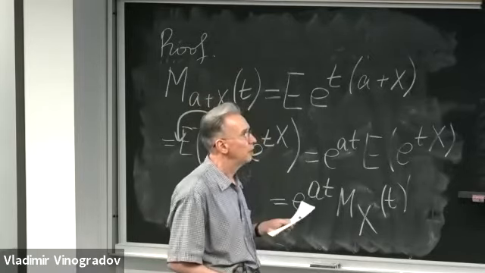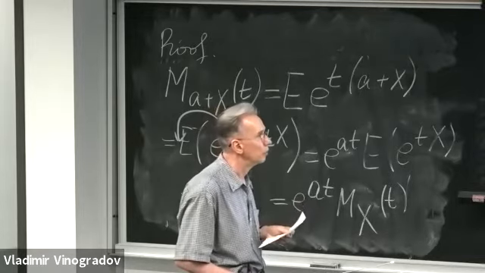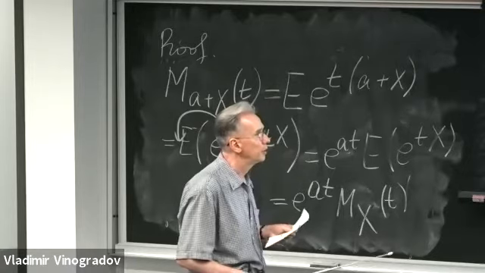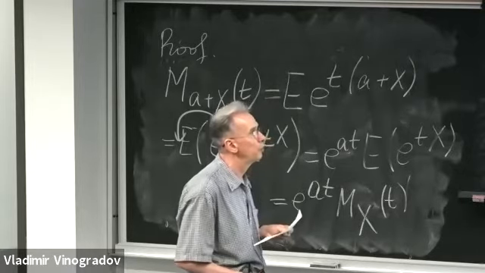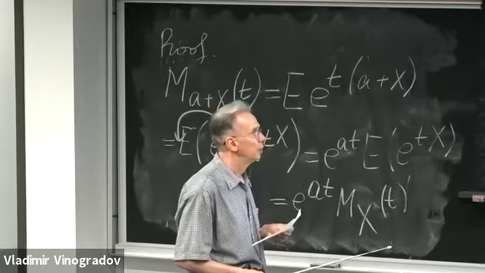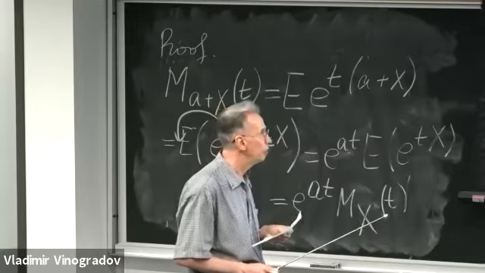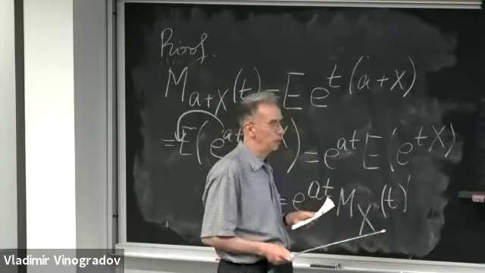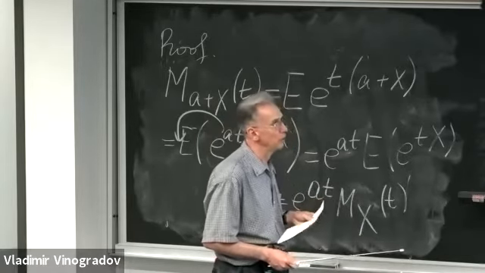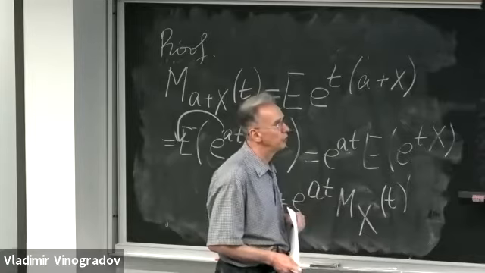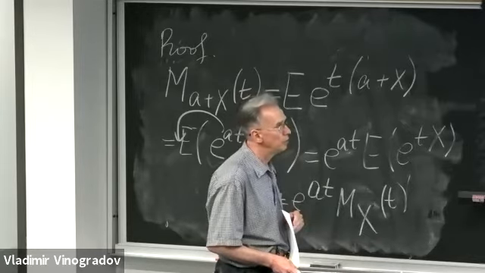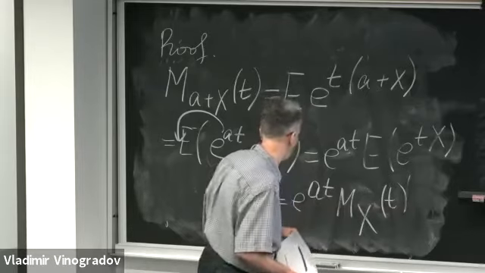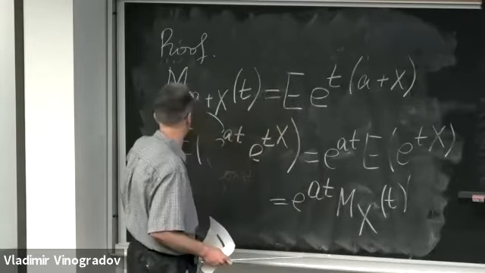And that's exactly where we are now. So X and Y are independent, therefore the expectation of the product of functions of these two variables equals the product of their expectations. Therefore, the MGF of the sum equals the product of the corresponding moment generating functions.